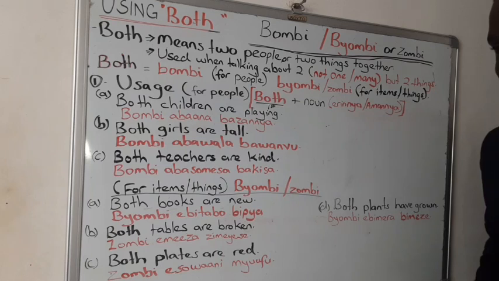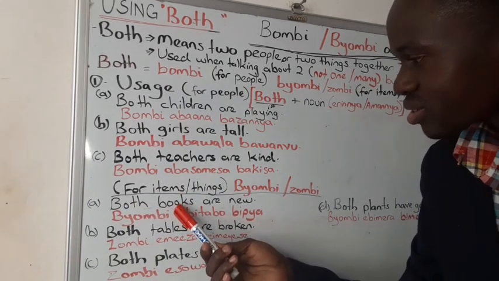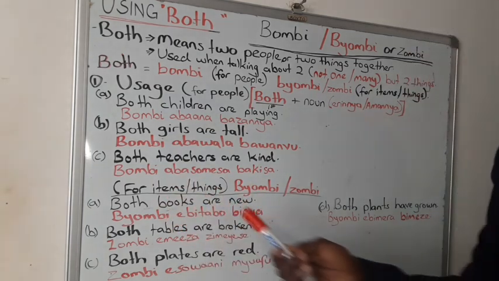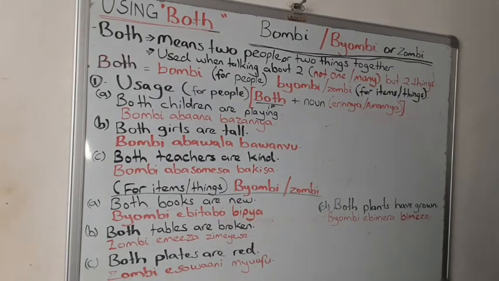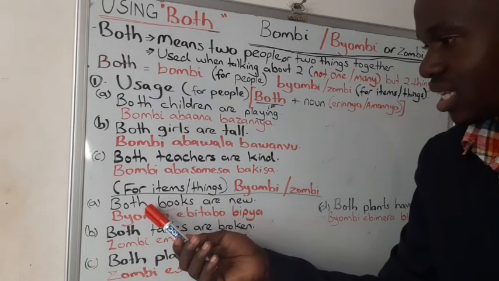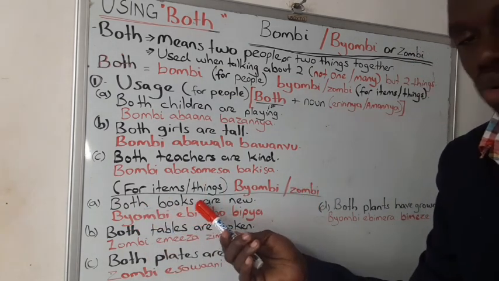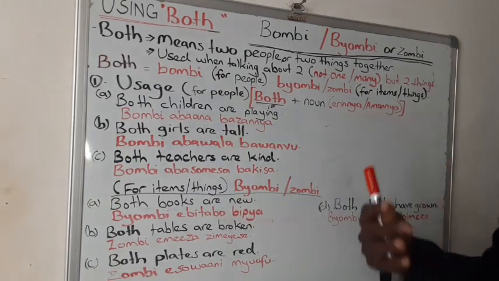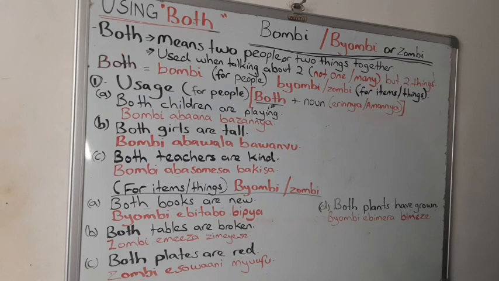Are we together? Okay. So example number 1 we have both books are new. Since we're talking about items, we're going to use are. So both books are new. New means ekipya. Okay? You say books since both means two, so it's plural.